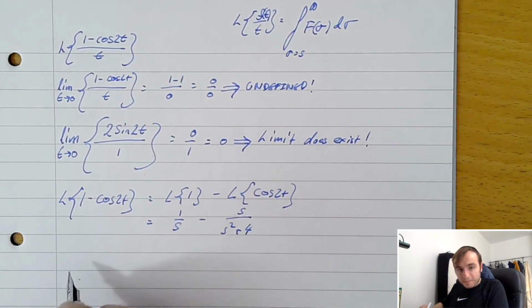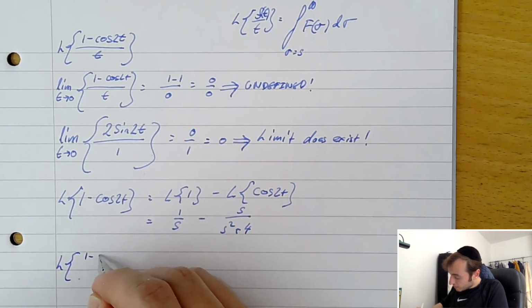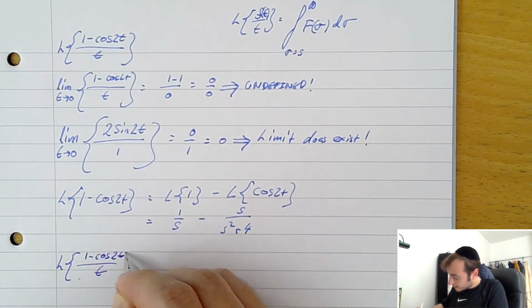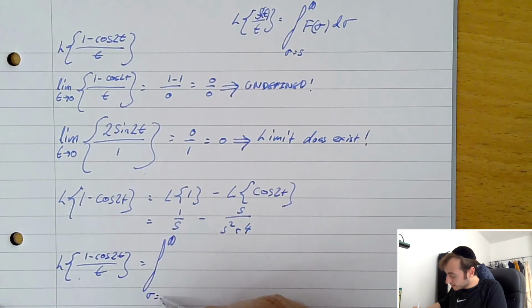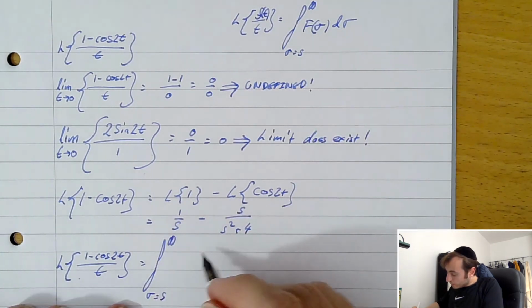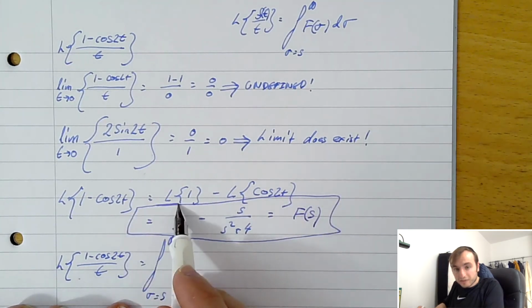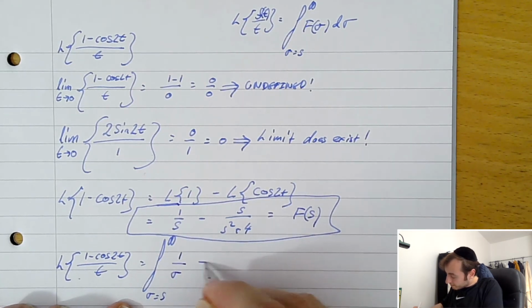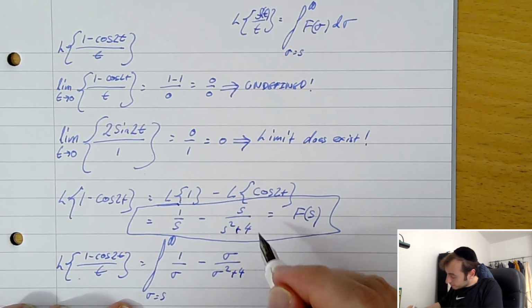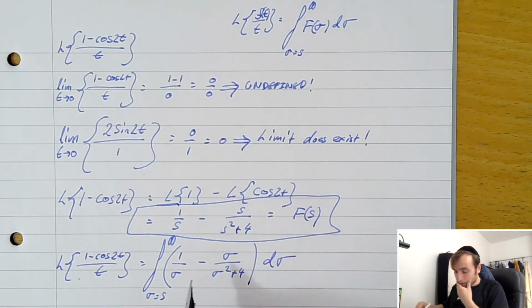We can now say that the Laplace transform of (1 minus cos 2t) on t equals, I'm just taking the definition over here, the integral between positive infinity and sigma equals s of f of sigma. Well, we know that this equals F of s, this thing over here, covered before. So we just replace that, and instead of putting the s, we're going to put a sigma: 1 on sigma minus sigma on sigma squared plus 4. Yeah? And that's going to be d sigma.